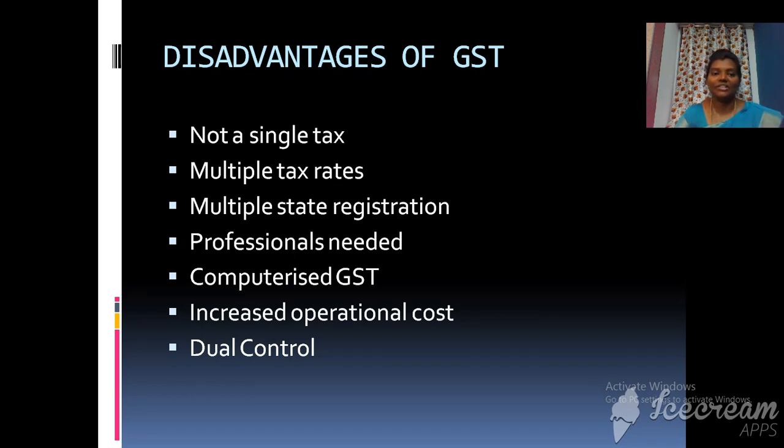Disadvantages of GST: it is not a single tax, and you have multiple rates for paying. If you are making sales in different states, you have to register separately, and professionals are needed for calculating all these taxes. You need a computer for calculating GST. So it is increasing the operational cost of small sellers, and you are having dual control.